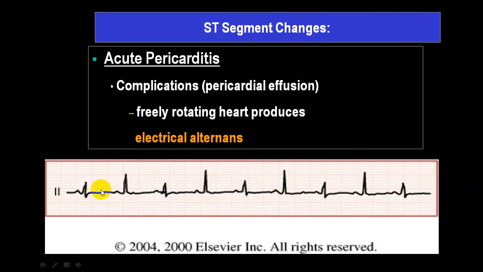And when you see this, this is electrical alternans. Alternate QRS complex is small, normal, small, normal, small. So whenever you get that, this is electrical alternans. It will be in favor of a pericardial effusion or pericardial tamponade. Also, you can see this in a case of a constrictive pericarditis also.